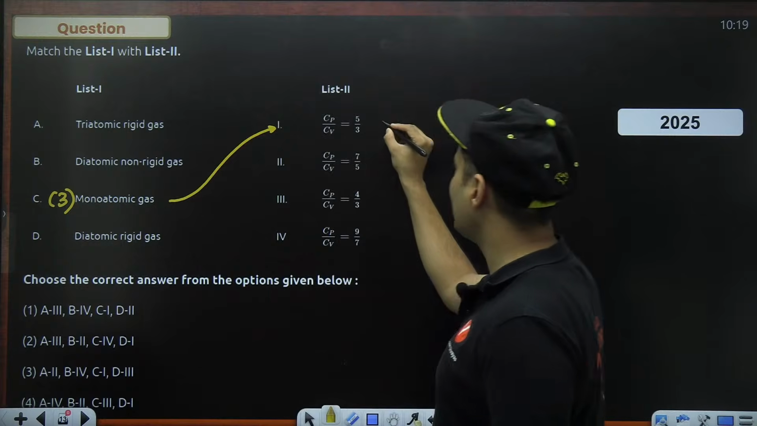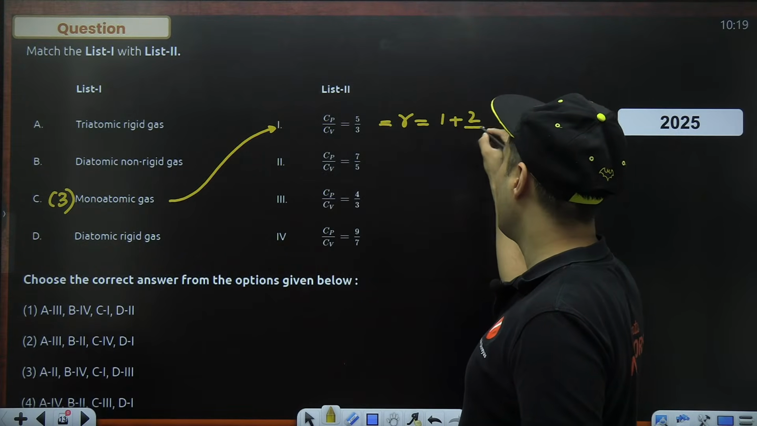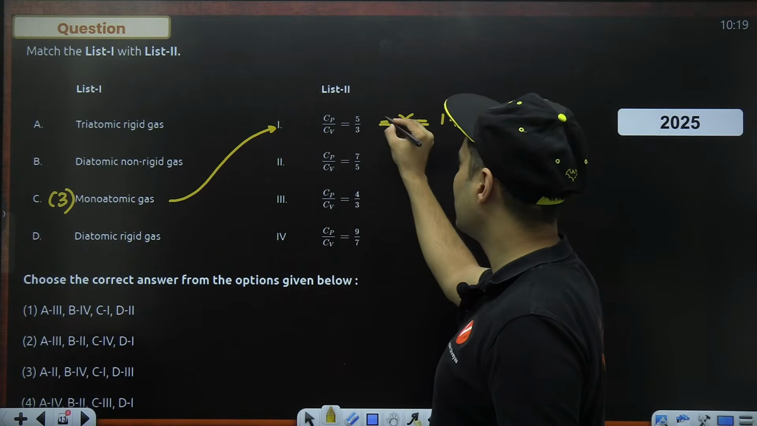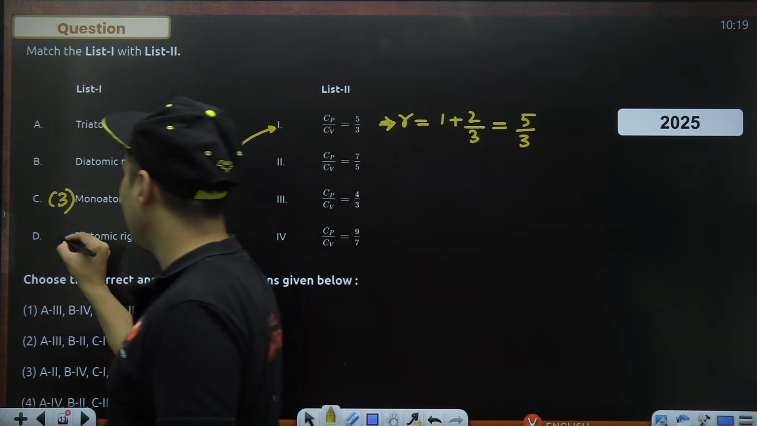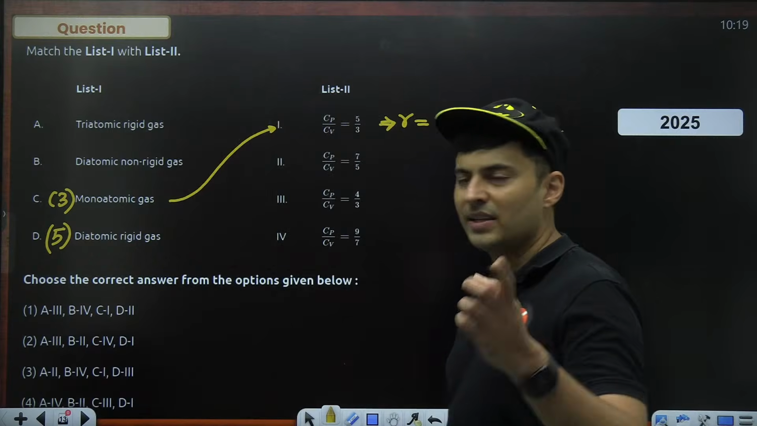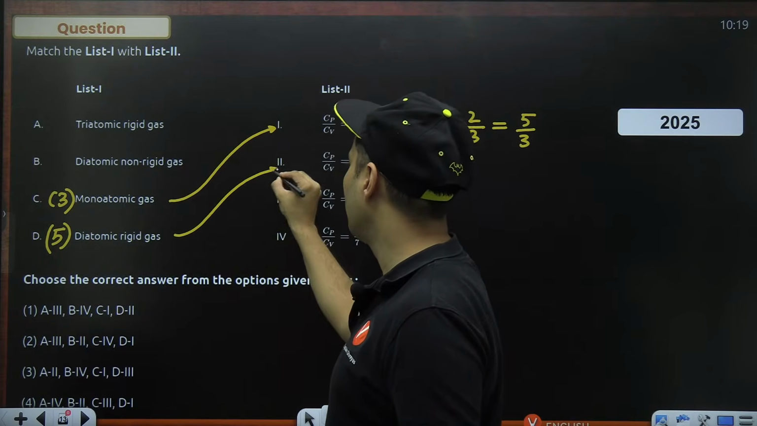So you can find Cp by Cv, which is basically gamma, which is 1 plus 2 divided by degrees of freedom, which comes out as 5 by 3, as you can see. That is how you can get gamma. If you talk about a diatomic rigid gas, it has 5 degrees of freedom. So 1 plus 2 by 5, which is 7 by 5, that will go to option number 2.